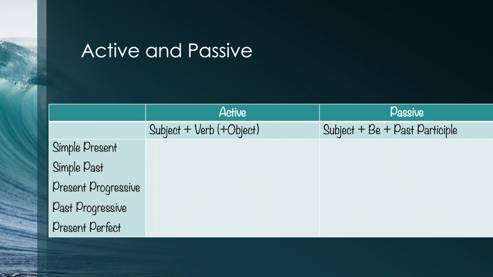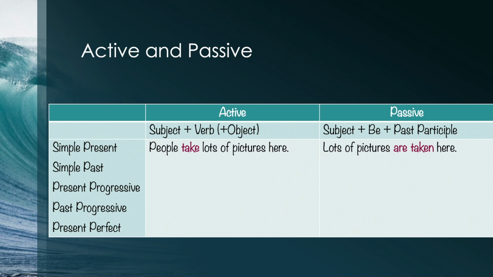Here in the first column are sentences in the active voice, and in the second column, you'll see what they look like in the passive voice. The first one is in the simple present. People take lots of pictures here. The subject is people, and that's who's doing the action. If we put that in the passive voice, we get lots of pictures are taken here. See that be verb and the past participle? That's what they look like.